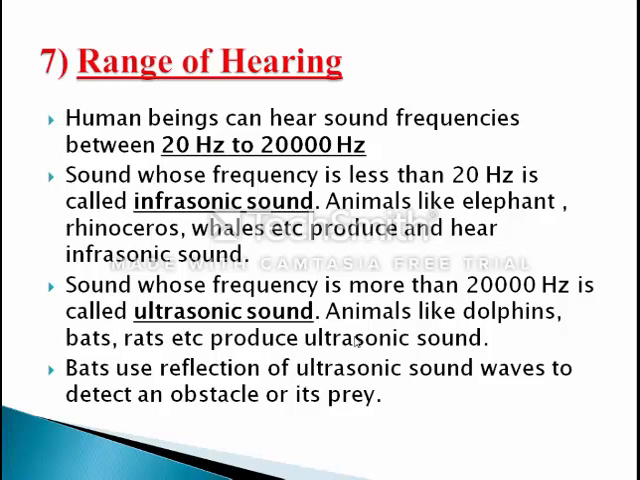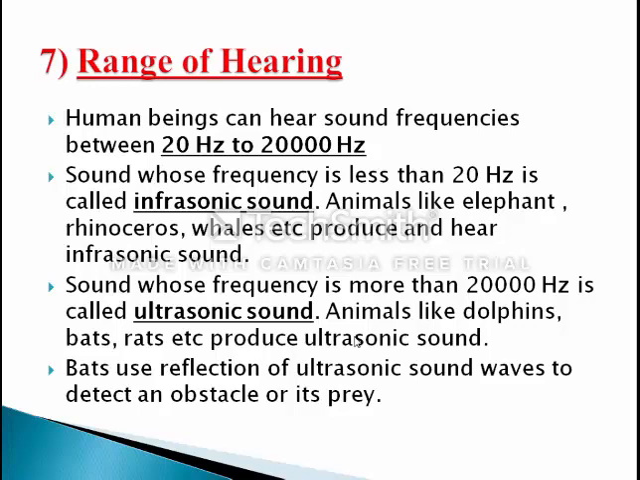Some animals like elephants and rhinoceros can hear sound down to a frequency of 5 Hz also. Whales etc. produce and hear infrasonic sound. And sound whose frequency is more than 20,000 Hz is ultrasonic sound. Dolphins, bats and rats produce ultrasonic sound.